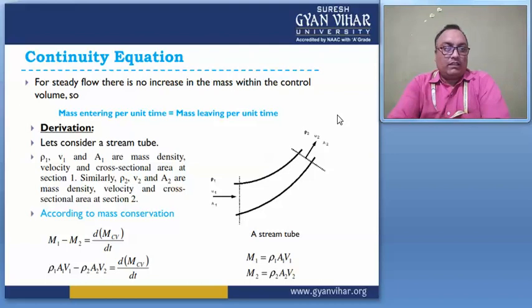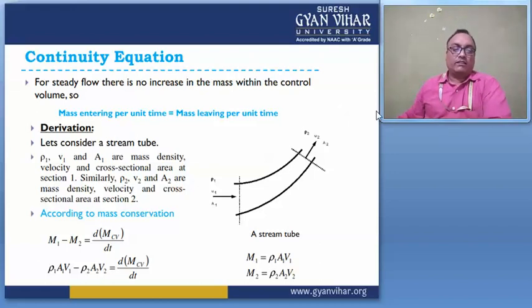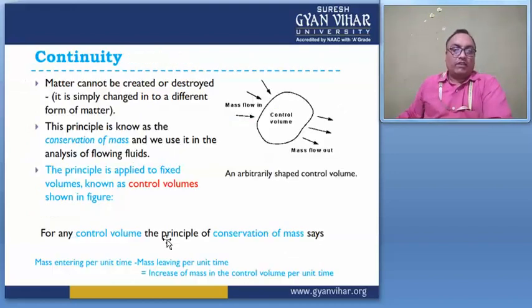So according to the mass conservation law, what is the conservation law? Mass entering per unit time minus mass leaving per unit time is equal to the increase of mass in the control volume per unit time.